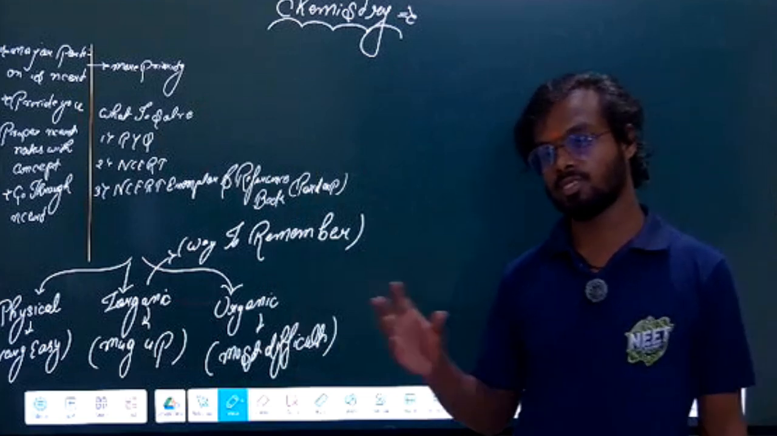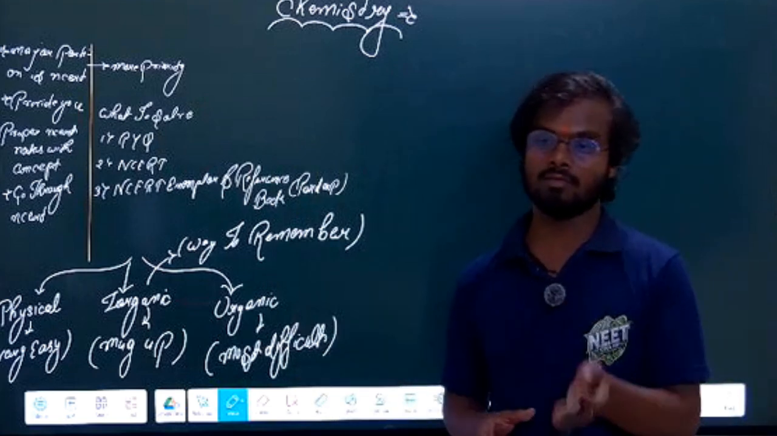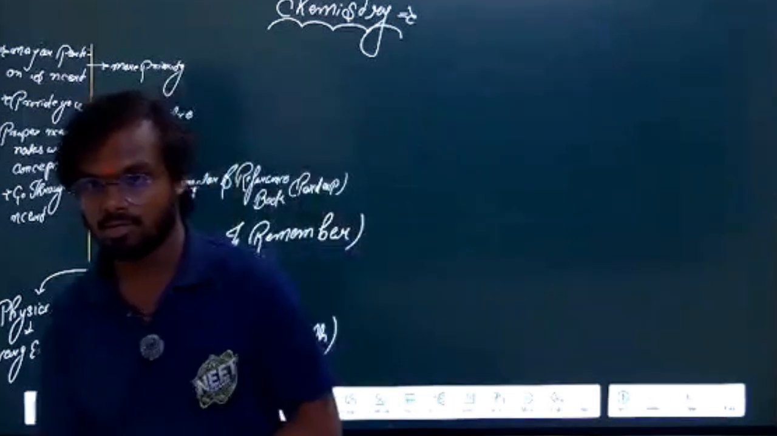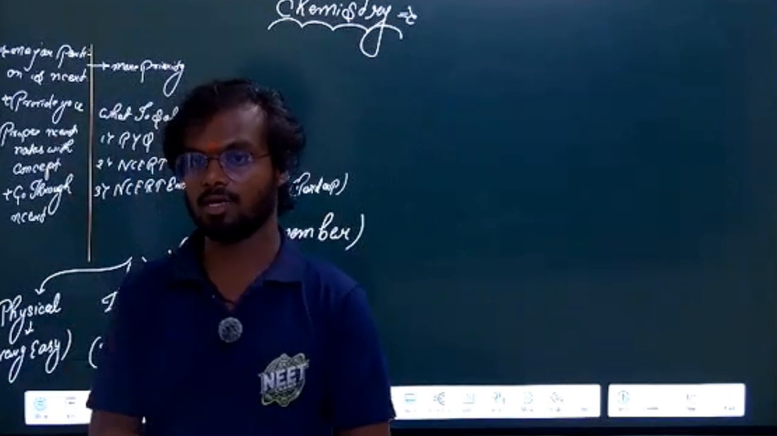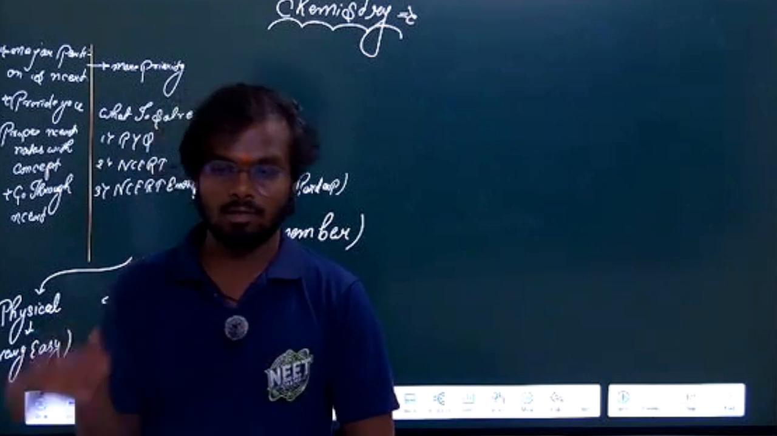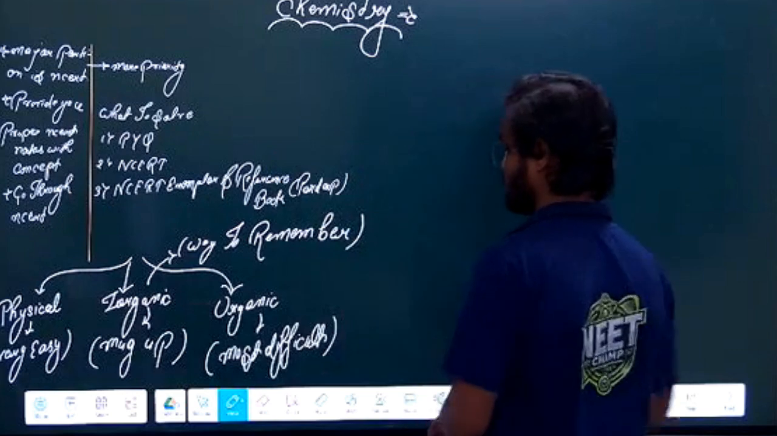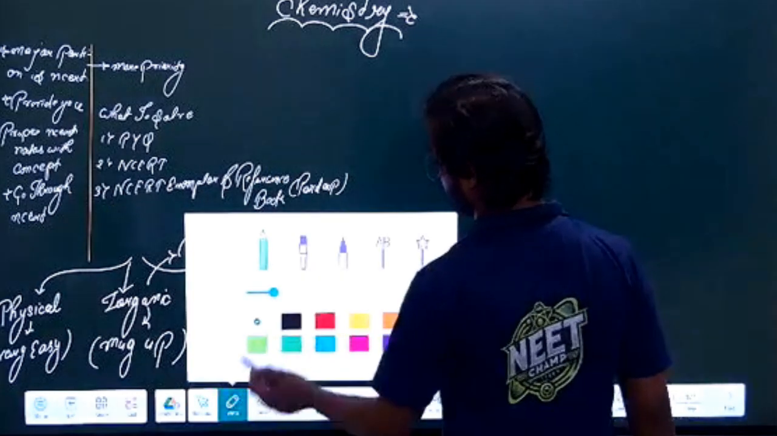We will start from the 11th, because organic you can understand only when you start from the 11th, otherwise you won't. So we will first cover all the portion of the 11th, and then we will move to the 12th. Okay, so I hope everything is clear regarding how we are going to proceed.